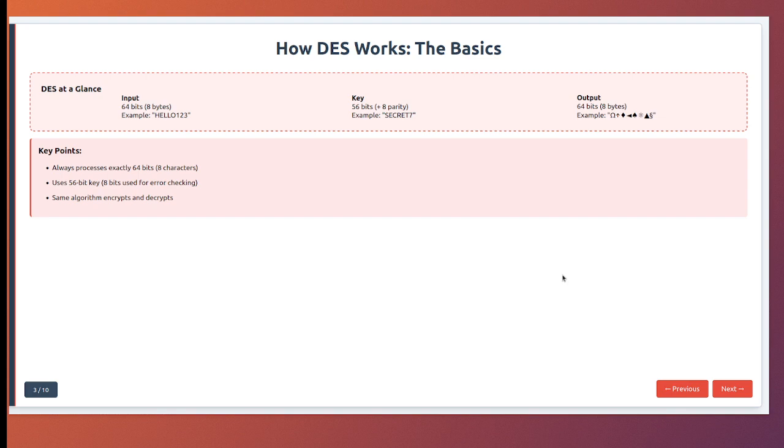This fixed block size is both a strength and weakness. It is simple and fast, but it means DES can only encrypt 8 bytes at a time. Longer messages must be broken into 8-byte chunks. Modern algorithms like AES improved on this with larger block sizes.